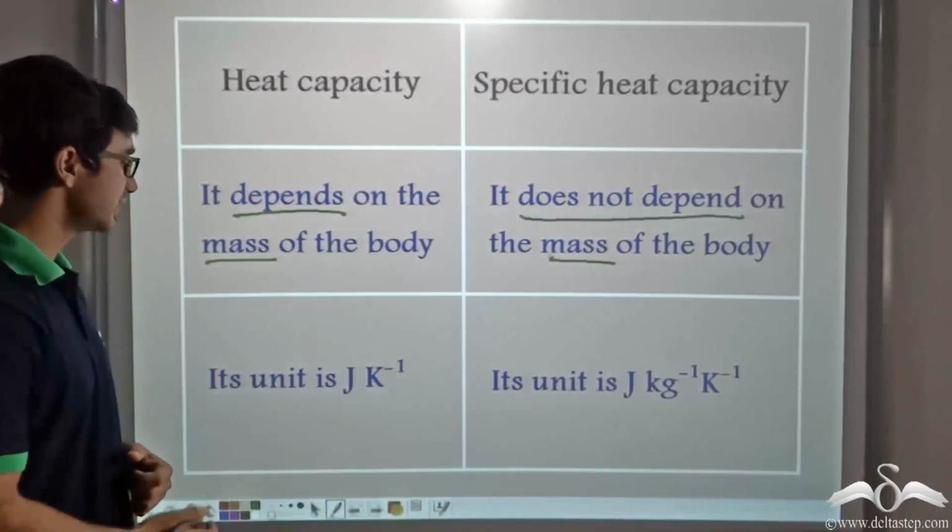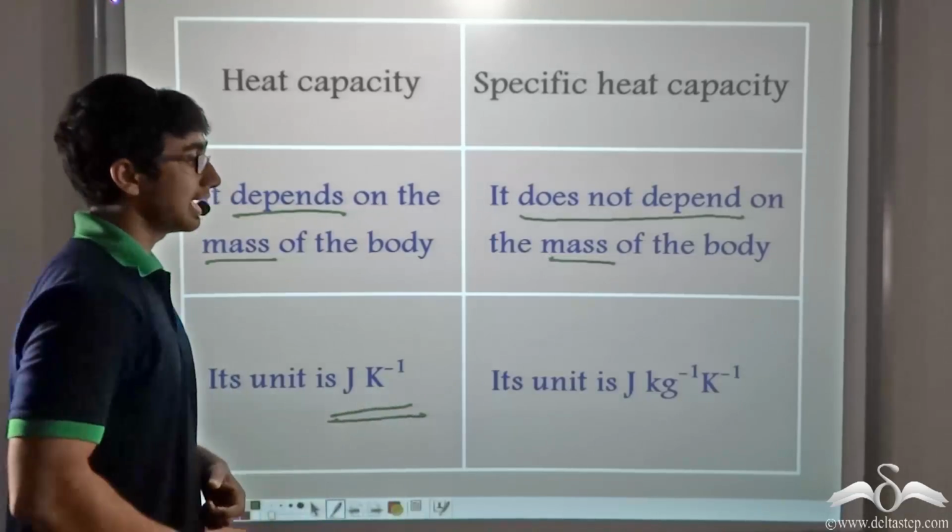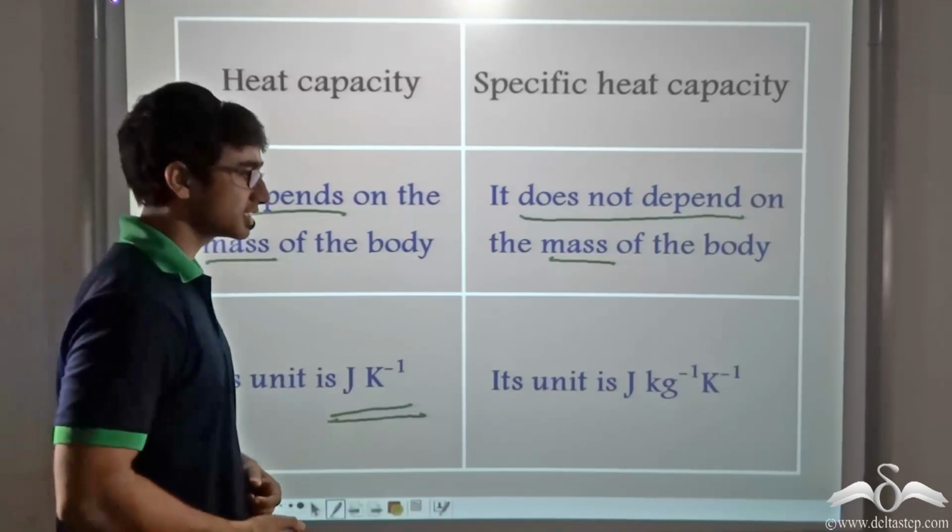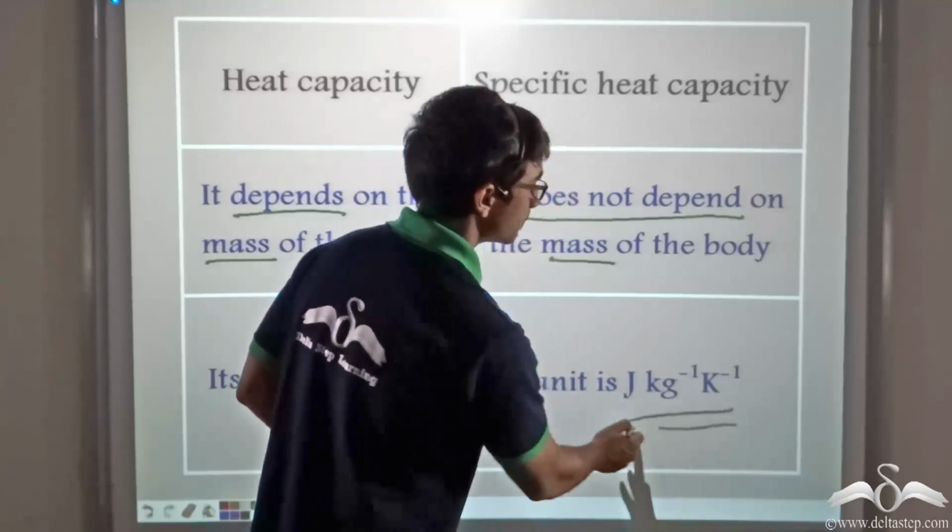The unit of heat capacity is joule per Kelvin, and the unit of specific heat capacity is joule per kilogram per Kelvin.